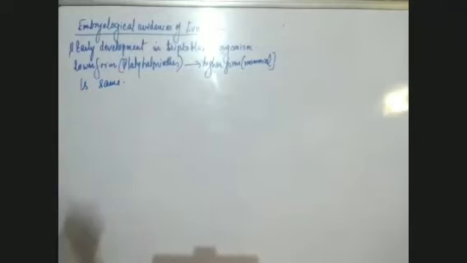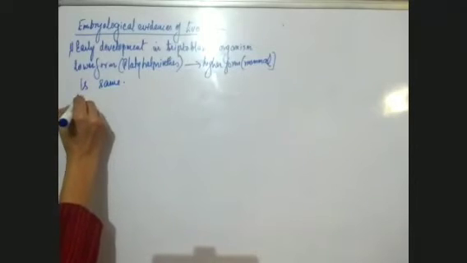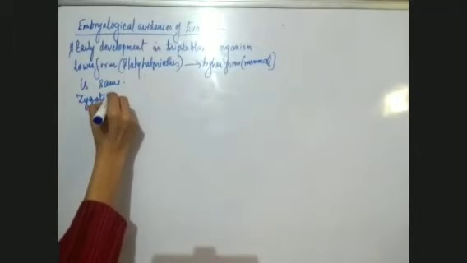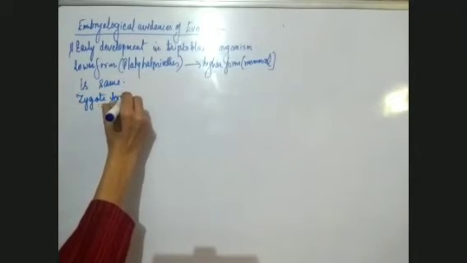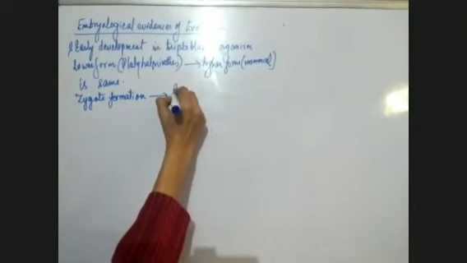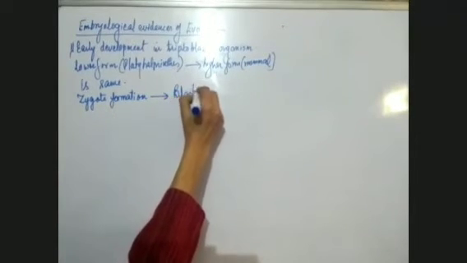That means the various steps of early development are, first of all, zygote formation, and after zygote formation, the process of blastulation, when the blastula is formed.